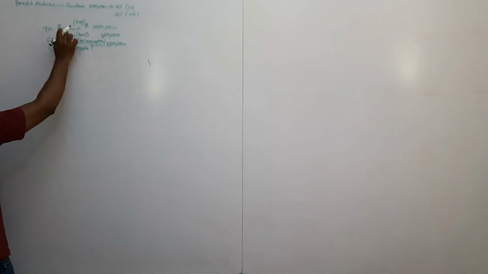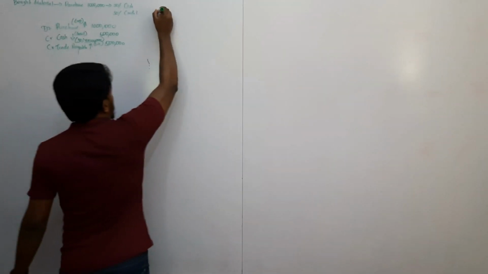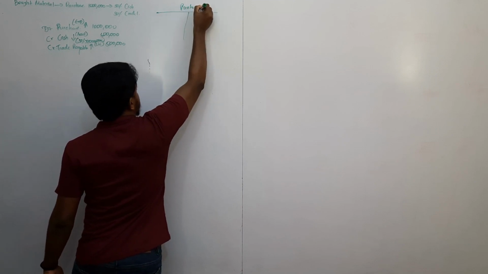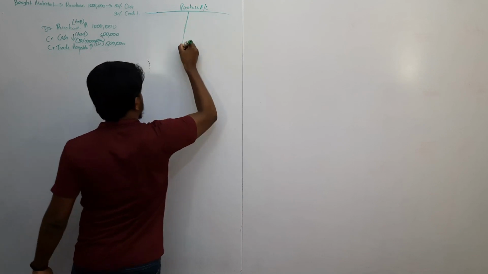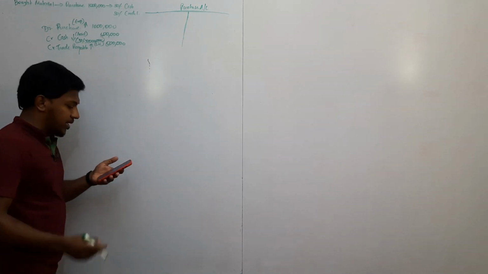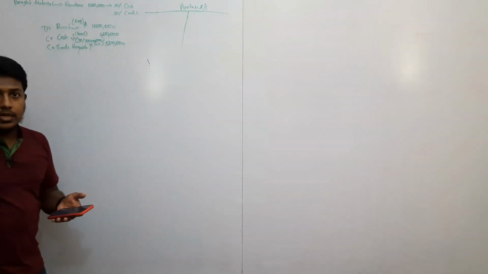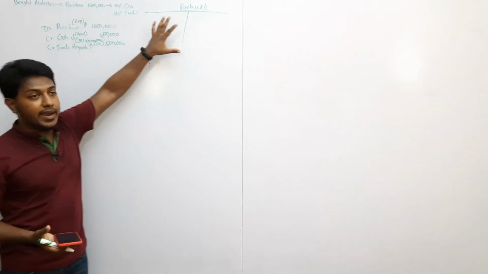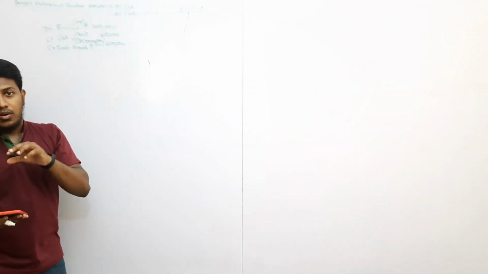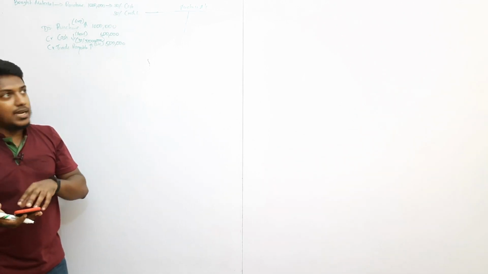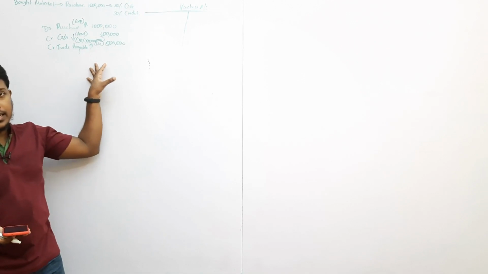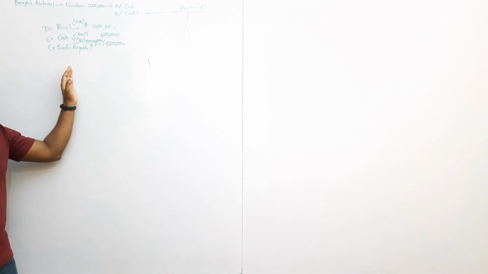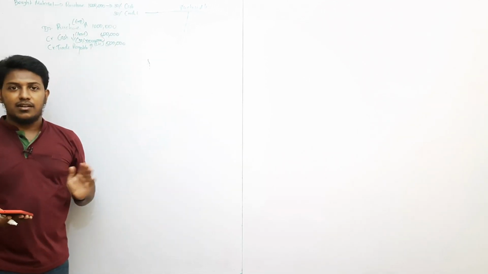Now open a GL and pass the double entry, right? Now we have to open three GL accounts. Open a purchase account first. Purchase account. Right? Here, before we pass the double entry, there are two ways. We can pass the double entry first and find out the balance. Otherwise, we take the opening balance given in the question and take it first. Both methods are good, but the best method is to pass the double entry and then go to the balances given in the question paper.